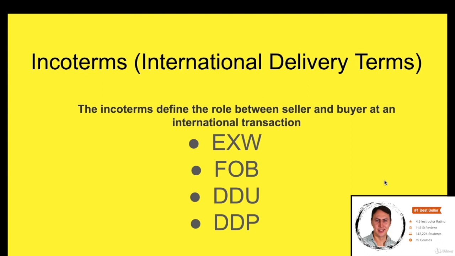Actually, there are more than 12 terms. However, there are 4 terms related to Amazon. While shipping from China or any country, we use these most used 4 of them. First one is EXW, second one is FOB, third one is DDU, and fourth one is DDP. I will gradually explain all of these.